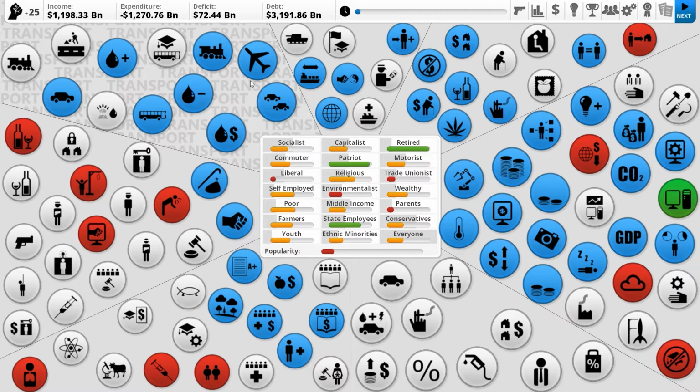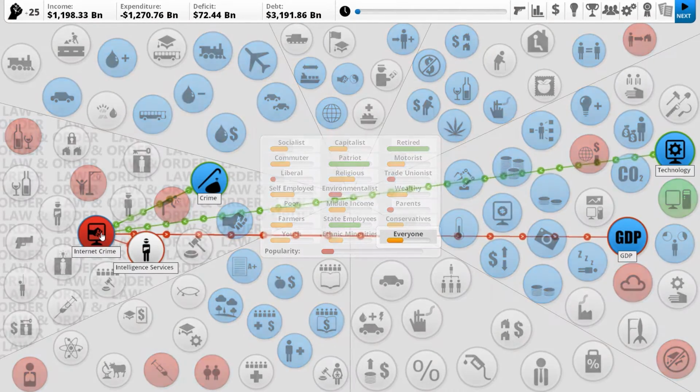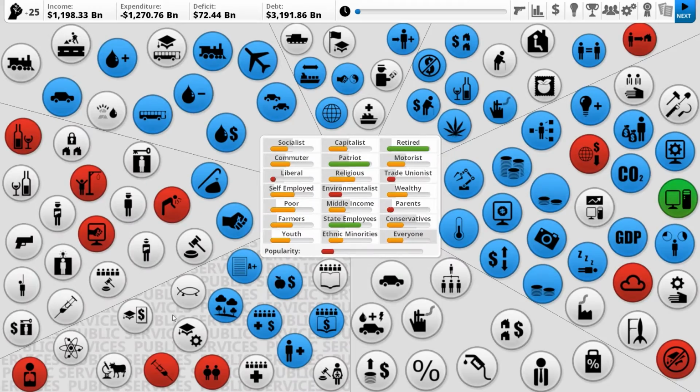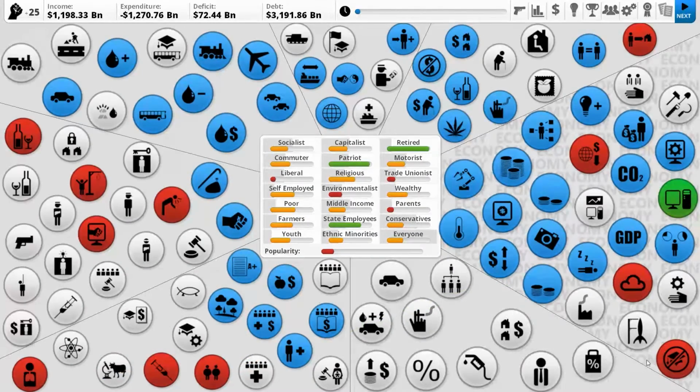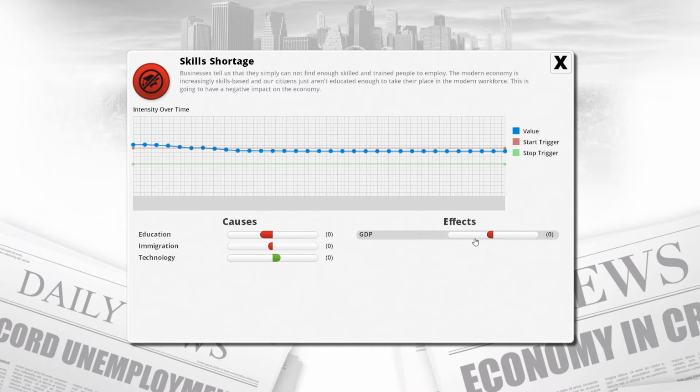So where do we want to start? Well, I think that we should start by trying to get rid of some of this internet crime, some of this antisocial behavior stuff, maybe try and get rid of some of the drugs problems and the obesity problems, and try and get rid of the skills shortage. So what does this actually affect? This just directly affects our GDP, so this would probably help our deficit if we got rid of it.